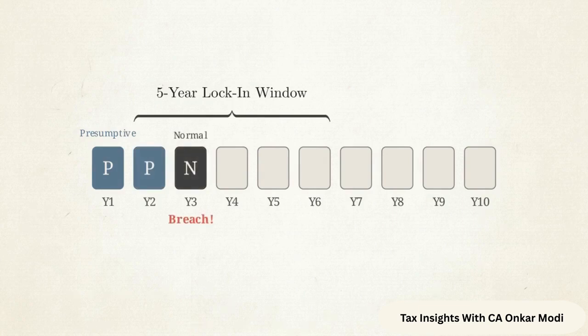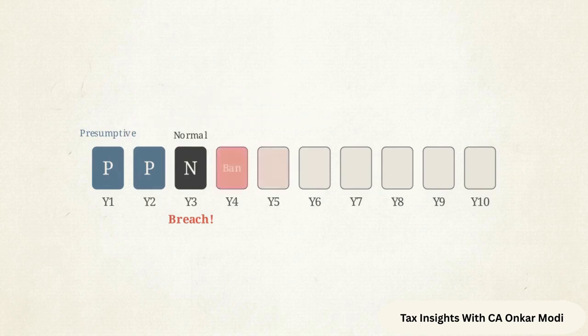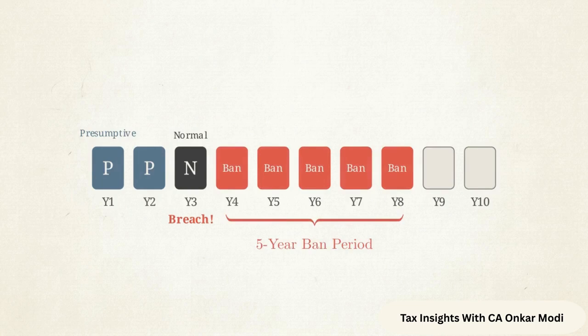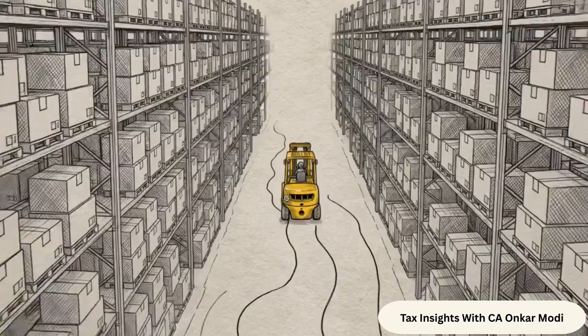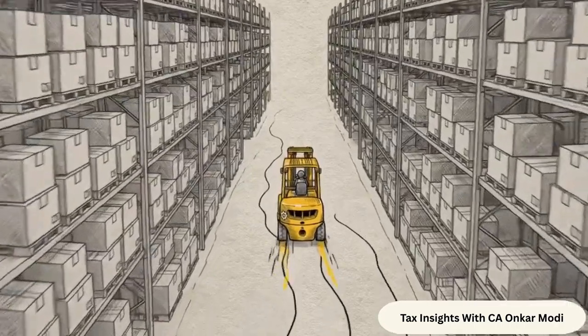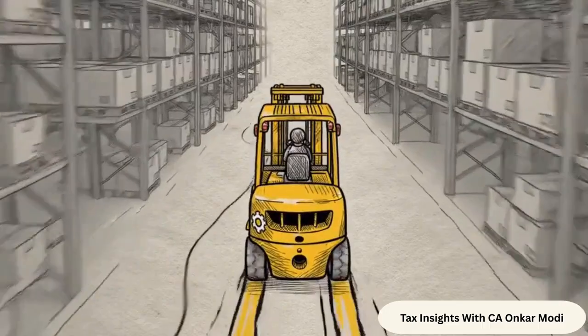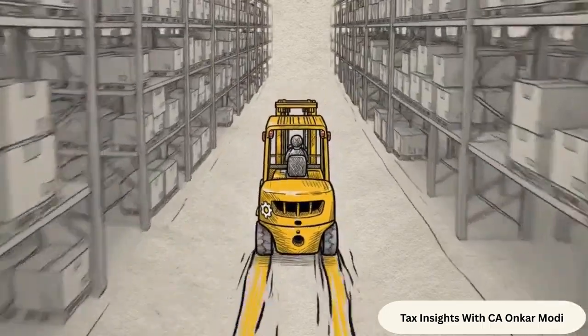If you drop out of the scheme and declare profits using normal tax provisions at any point within that 5-year window, you trigger a penalty. You are banned from claiming Section 58 benefits for the subsequent 5 years and forced into mandatory audits for that entire period. High-turnover, low-margin operations extract the most value from this structure, bypassing the heavy audit costs that would normally